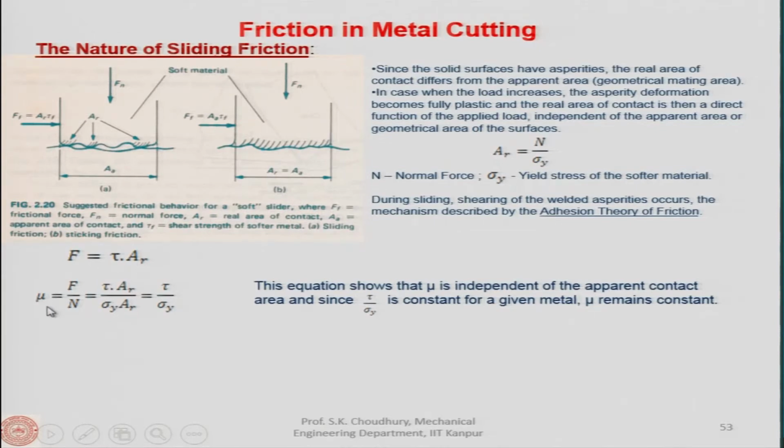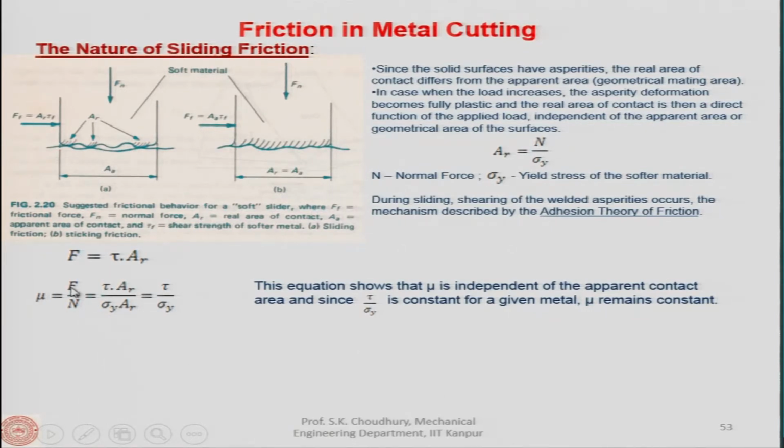Therefore, mu, as we know, is the coefficient of friction, which is F by N, the friction force divided by the normal force, and the friction force is the shear stress into AR, because friction is always because of the normal force and acts along the surface on which the normal force is acting. So, tau is the shear stress and AR is the real area of contact. Initially we said that the real area of contact is on the asperities, the area on which the surface is actually resting, and the geometrical or apparent area is the entire area irrespective of these asperities.